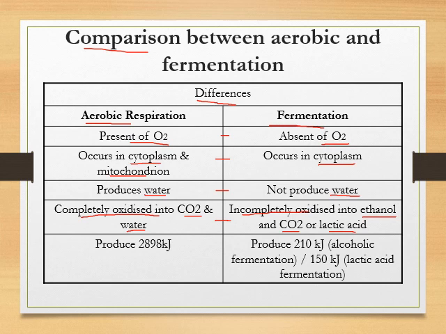Okay, then we look at the amount of energy produced. Aerobic respiration will produce 38 ATP or 2898 kJ. Fermentation will produce 210 kJ of energy or 2 ATP in alcoholic fermentation. In lactic acid fermentation, it will produce 150 kJ of energy.